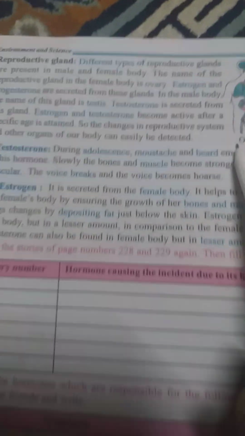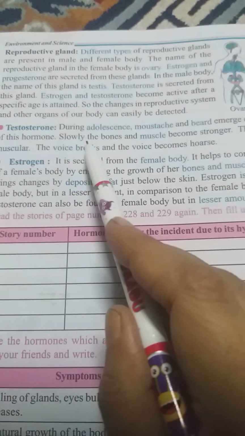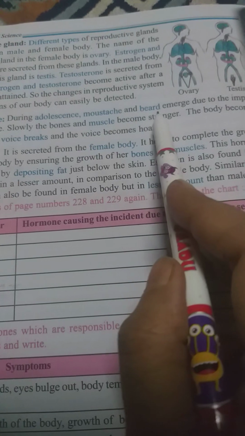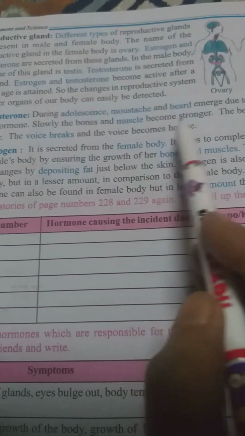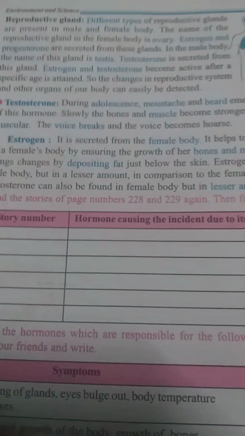The last one is the reproductive glands: in the male body the testis, and in the female body the ovary. From the testis the hormone testosterone is secreted. During adolescence, muscles and beard emerge due to this hormone, the bones and muscles slowly become stronger, the body becomes muscular, and the voice breaks and becomes hoarse.